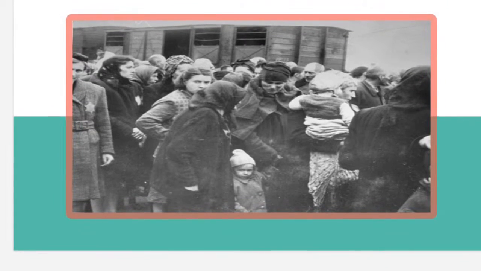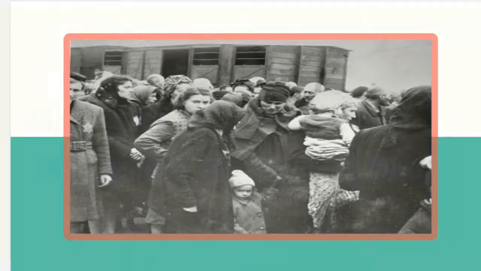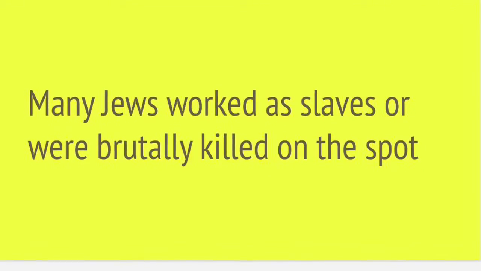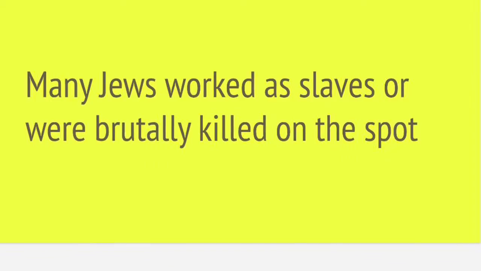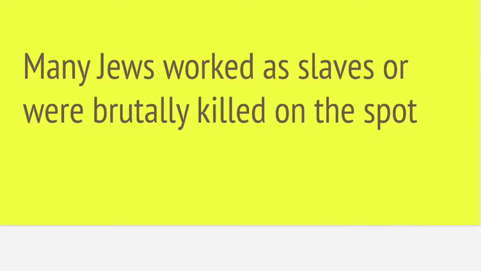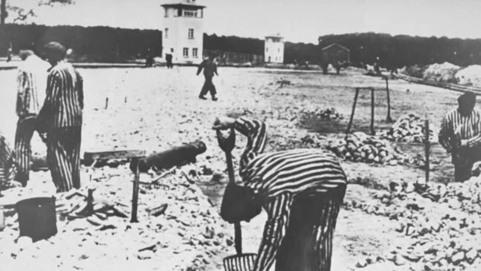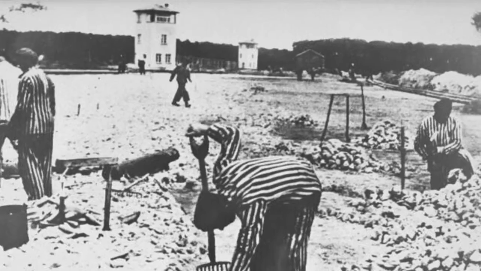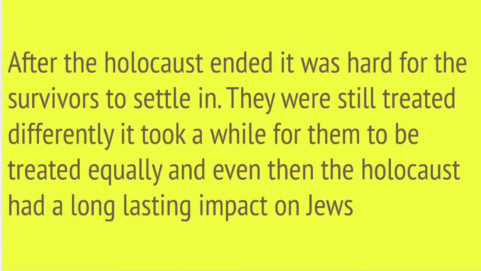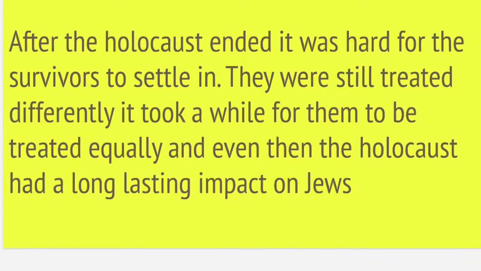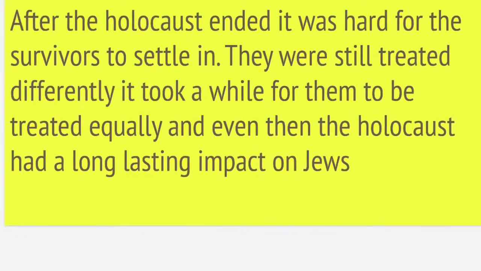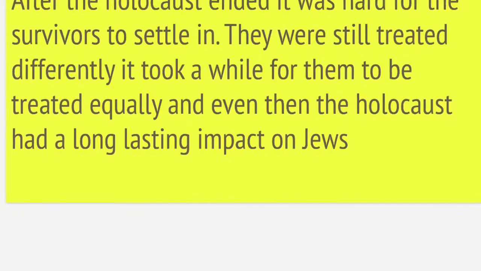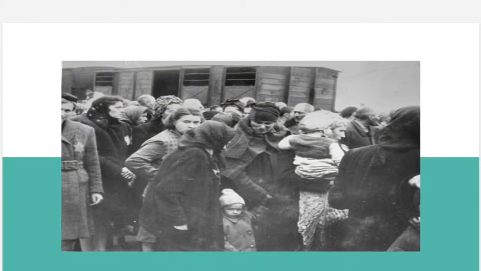Here we could see the people trying to get together. Many Jews worked as slaves or were brutally killed on the spot due to the Nazis not liking them. Here we could see how the Jews had to work, and any other group that wasn't fully Aryan. After the Holocaust ended, it was hard for the survivors to settle in. They were still treated differently. It took a while for them to be treated equally, and the Holocaust had a long-lasting impact on the Jews. Here we have the same picture of Jews being taken away.